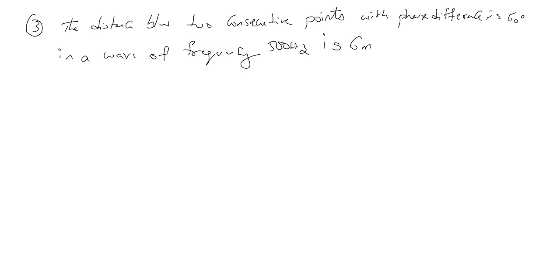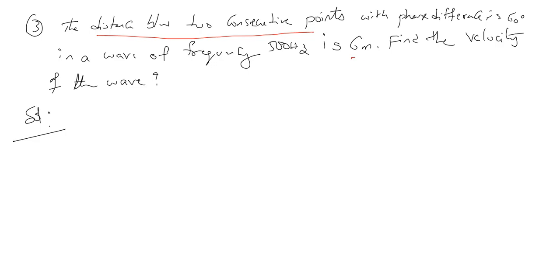Find the velocity of the wave. Here, the distance between two consecutive points is 6 meters. Phase difference is 60 degrees. Frequency is 500 Hz. They are asking for the velocity.